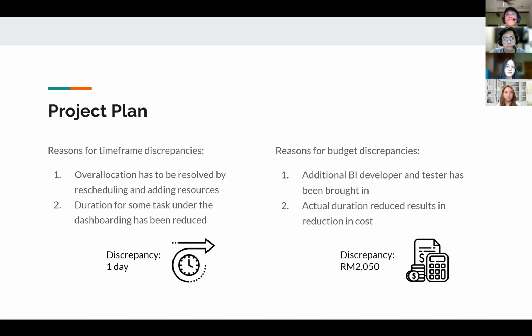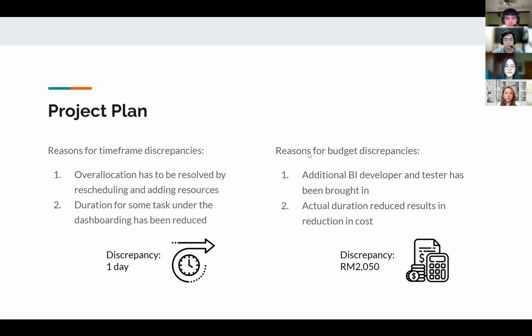So there has been a discrepancy in the time frame and budget. For the time frame, the discrepancy is 1 day, and the reason is that there has been over allocation in resources that had to be resolved by rescheduling and resource addition. The next reason is that the duration for some tasks under the dashboarding has been reduced as we have used lesser time to complete the project.